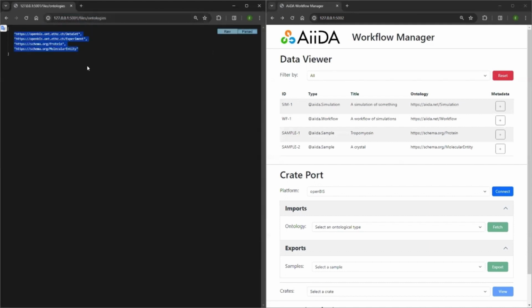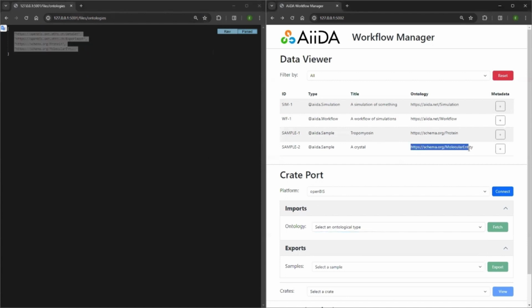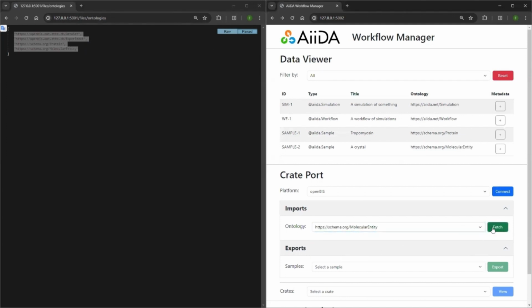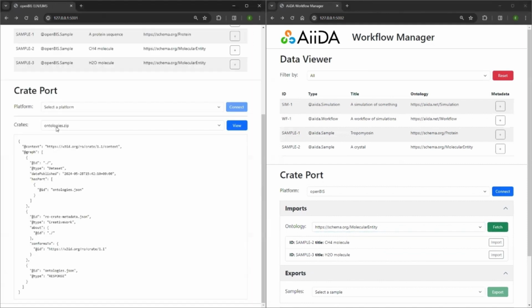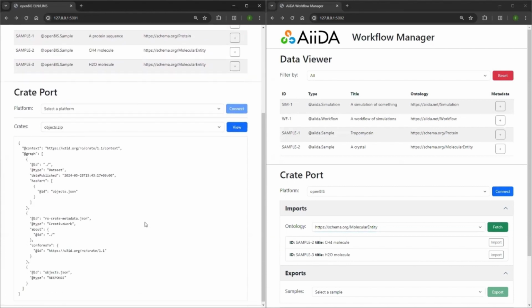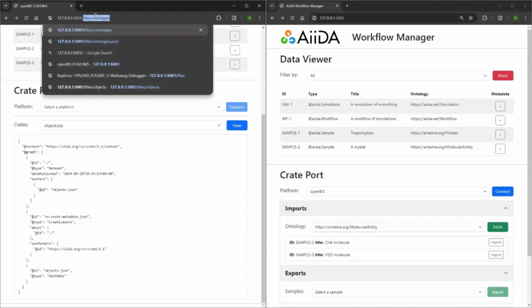The API provides an endpoint to view the contents of the ontologies file. The content of the file populates the ontology dropdown at the AIDA Crate port. Note that some concepts are mutually understood, such as that of a molecular entity. We can then fetch molecular entities from OpenBiz. OpenBiz packages its objects in a new RO-Crate, here named objects.zip, with the objects file marked as the response type. We use the API to view the generated objects file.